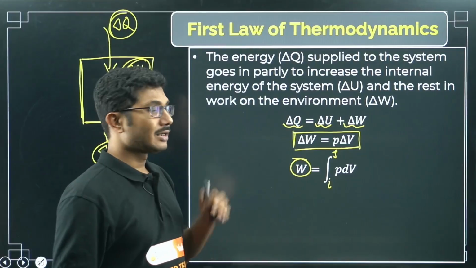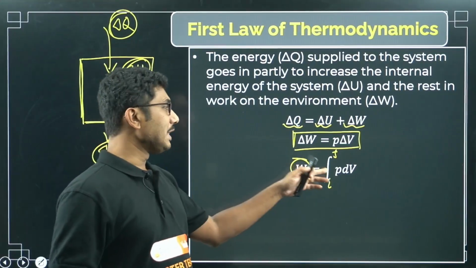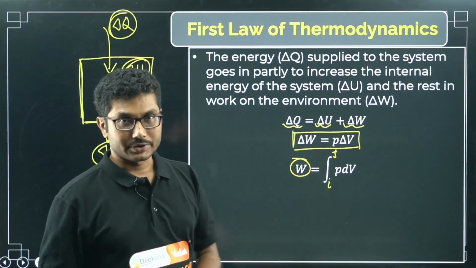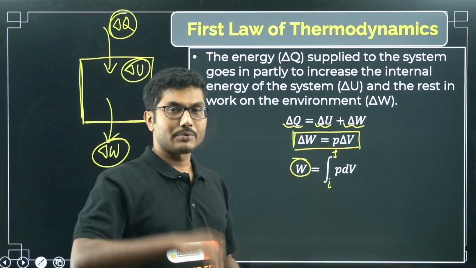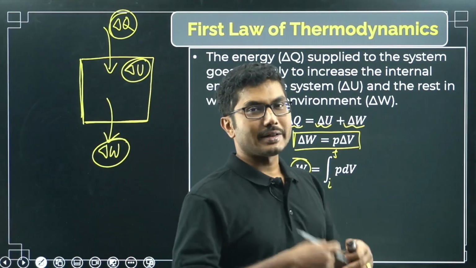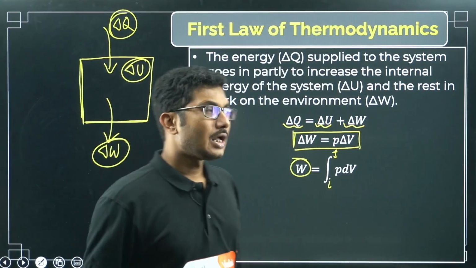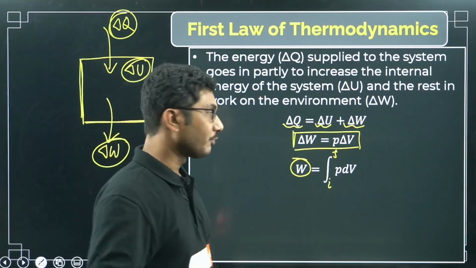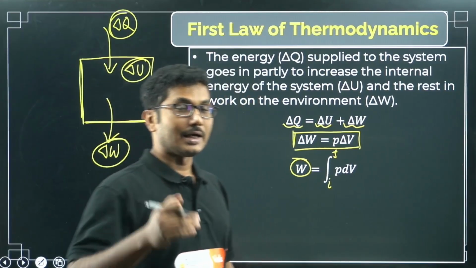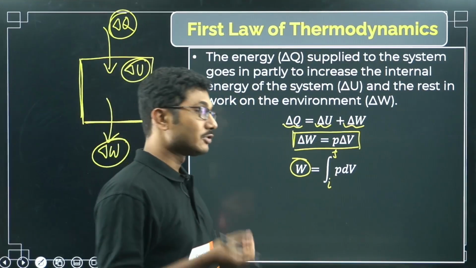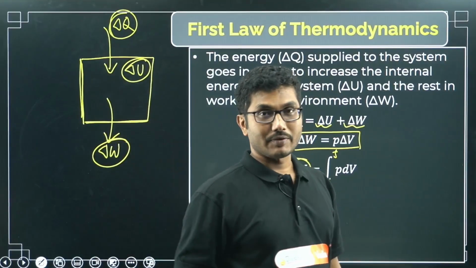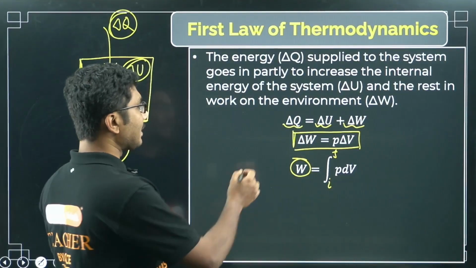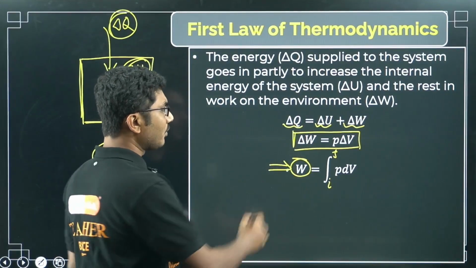Now based on what type of process it is, P can be constant, or it may not be constant. If P is not constant, then you have to input the values of it, and then do the integration. I hope you remember it from your first PU. The adiabatic work done, isothermal work done, you have done that kind of calculation, right? So that's how you can calculate. This is the formula for work done.